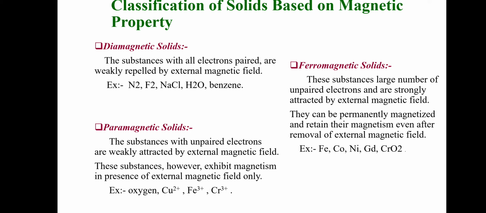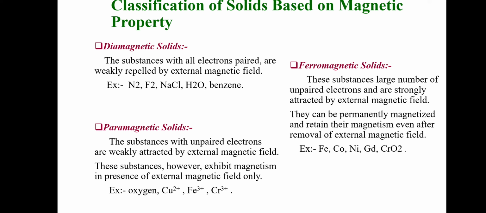Now what are paramagnetic solids? Substances with unpaired electrons are weakly attracted by the external magnetic field. These are paramagnetic compounds. For example, copper, ferric, that is iron, then chromium. All these are paramagnetic compounds. They have one unpaired electron in them.